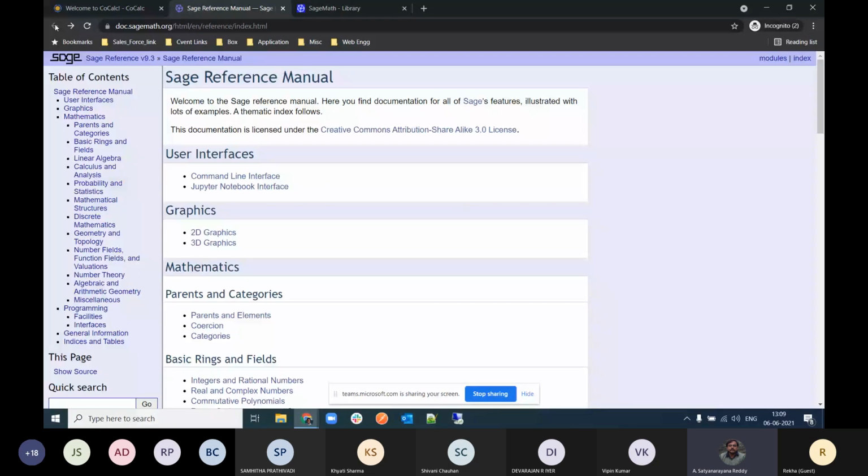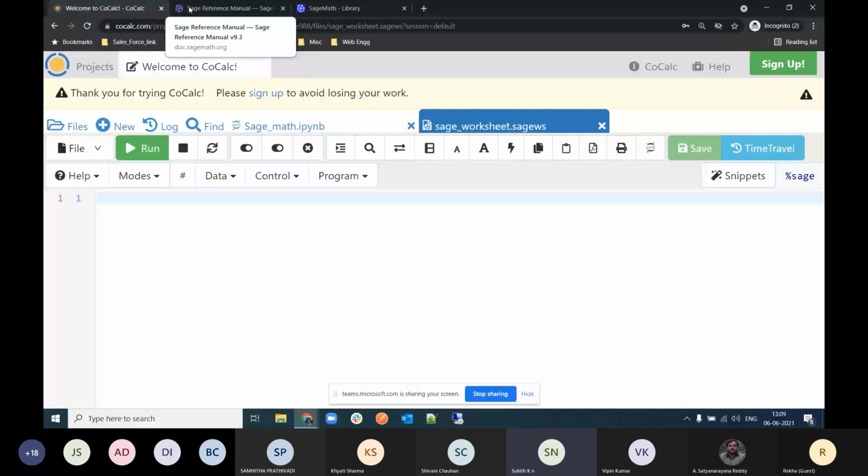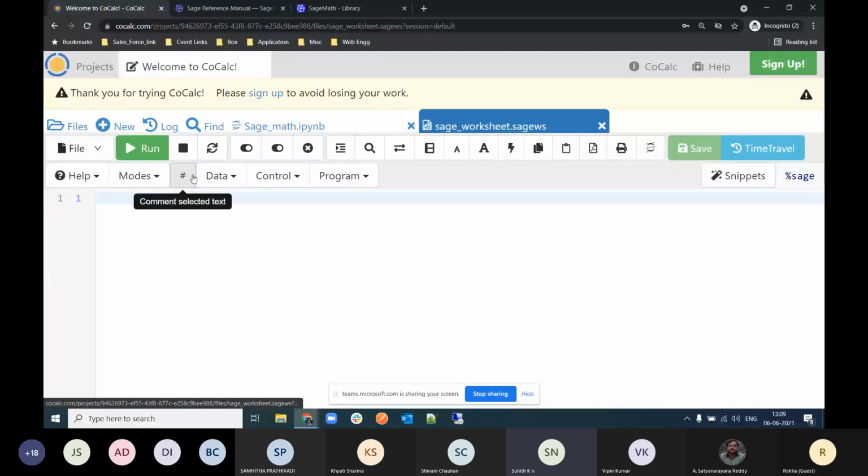Other than this, Suhit, can you tell about some other help for somebody who wants it? Yes, sir. One more help that is available is, if anyone gets stuck, you can just type in Google whatever you want and write SageMath. There are many forums based on the question-answer format.